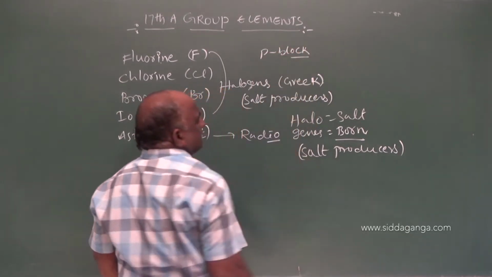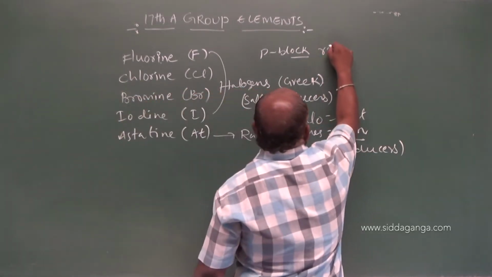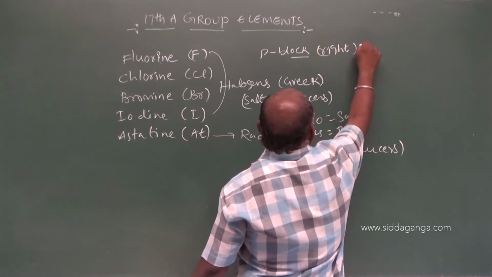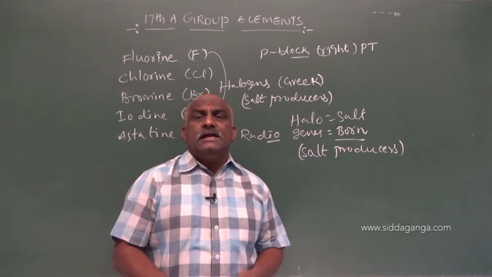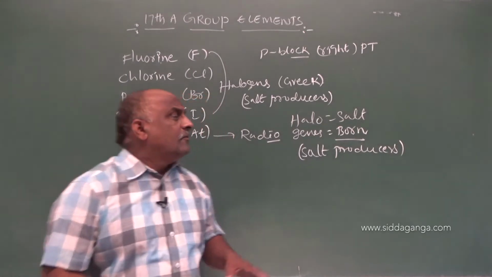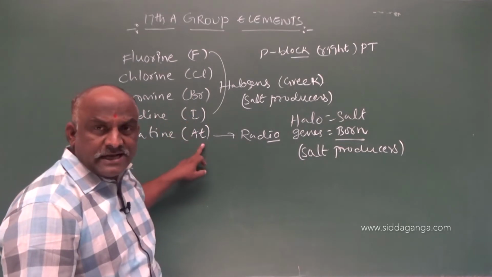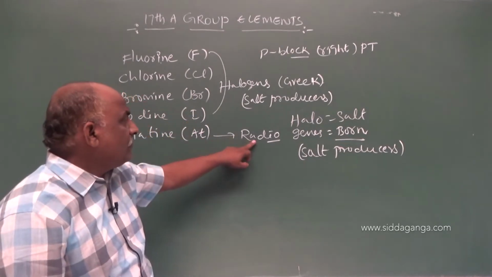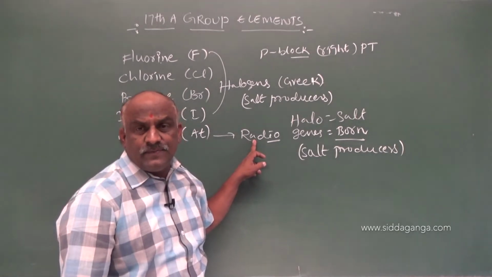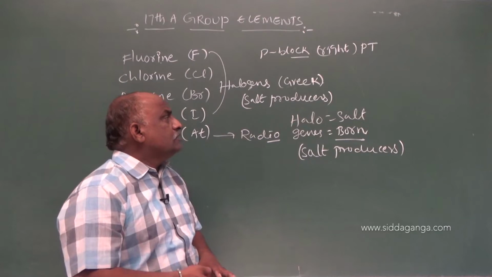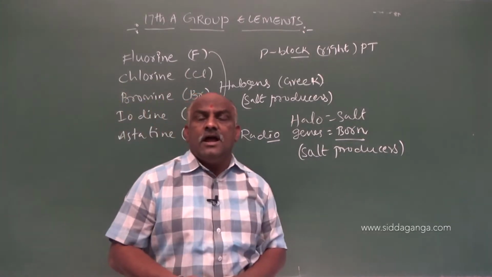The position of these group elements in the periodic table is the right side. These are placed at the right side of the periodic table: fluorine, chlorine, bromine, iodine, astatine. Astatine is an example of a radioactive element. So except astatine, the remaining four elements are called halogens.